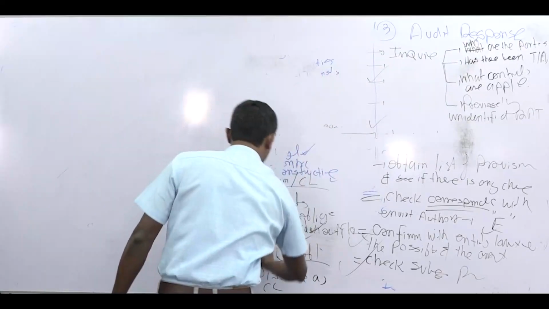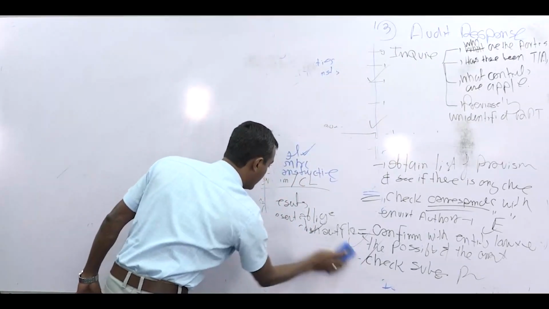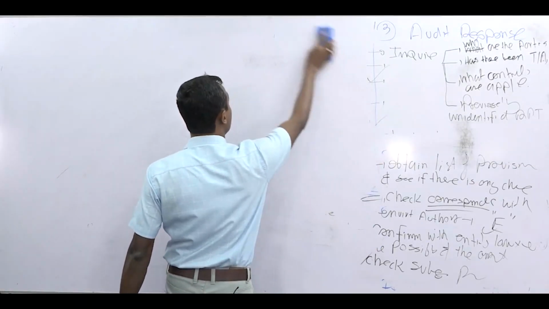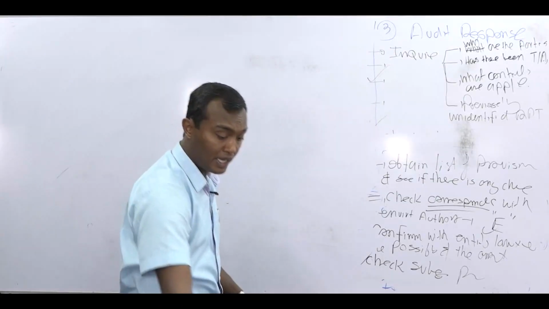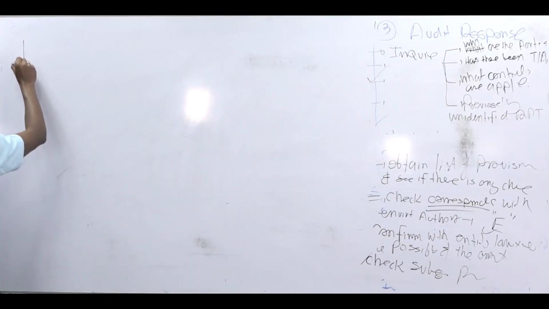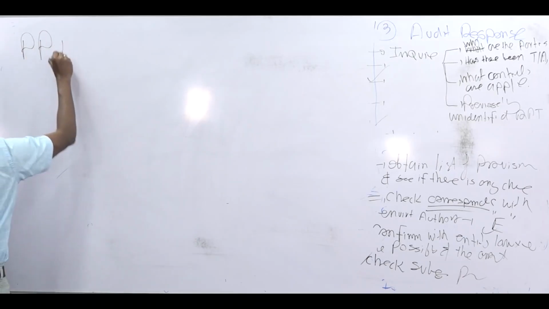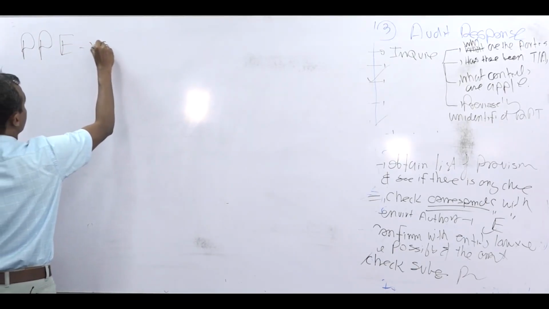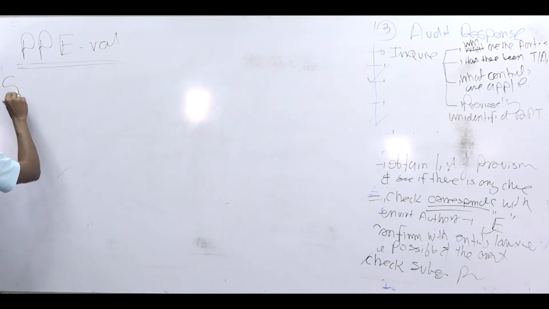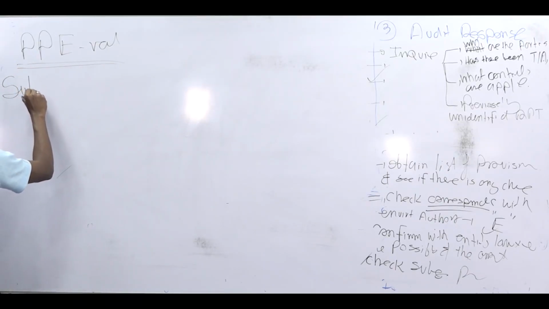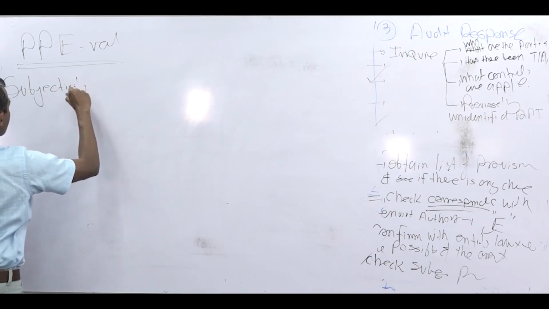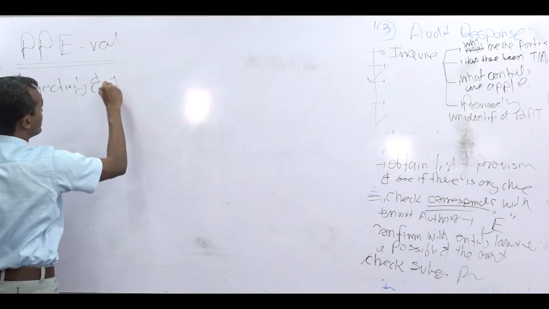The problem is this, what is the word that I said? Subjectivity or judgment involved in determining accounting treatment. So audit risk relating to PPE valuation, you can directly write your answer. See, very powerful way to put down this answer. Subjectivity, not sure whether it is minor, major, whatever. Subjectivity and judgment.